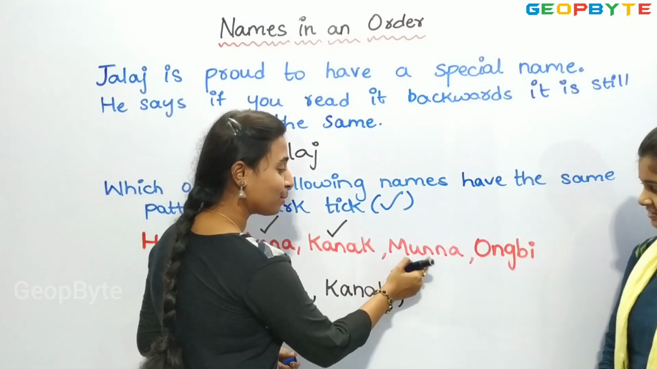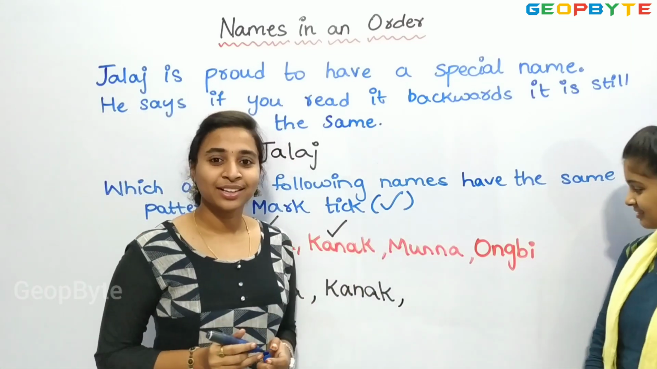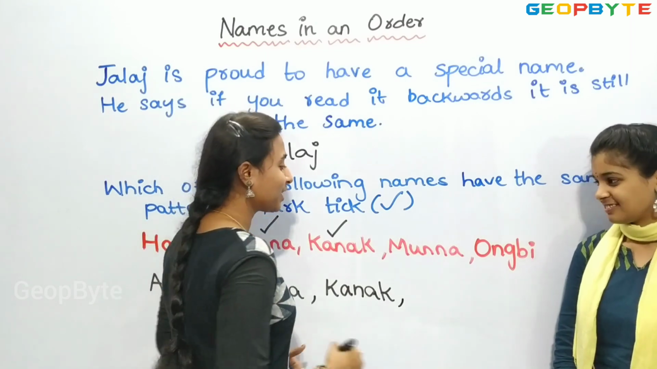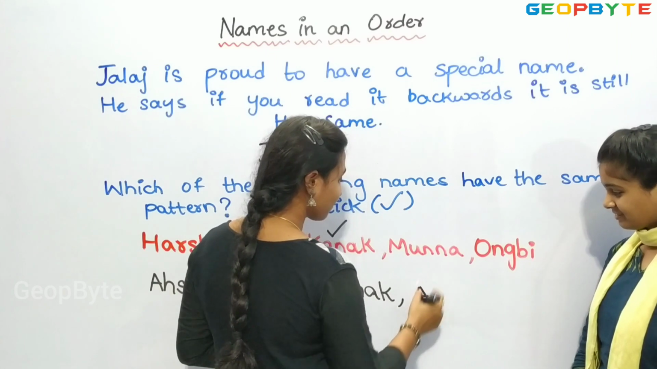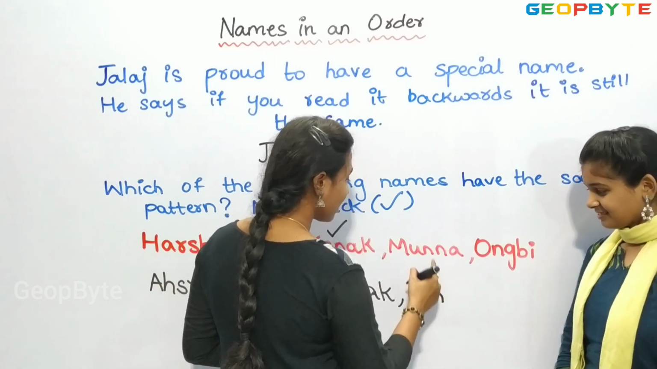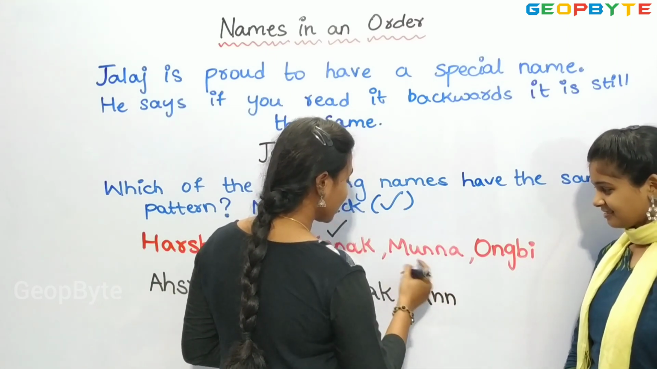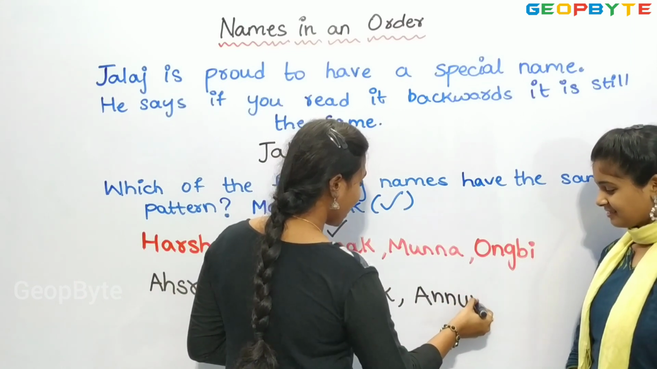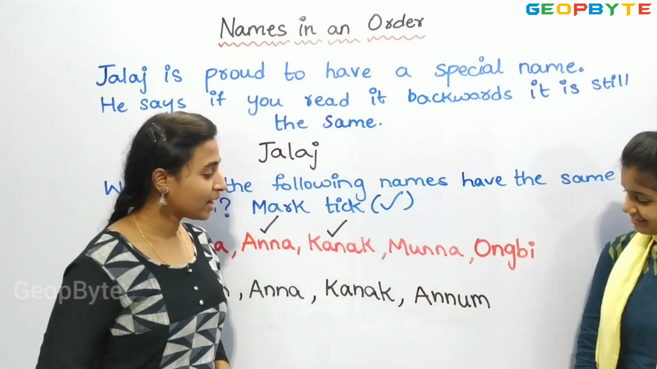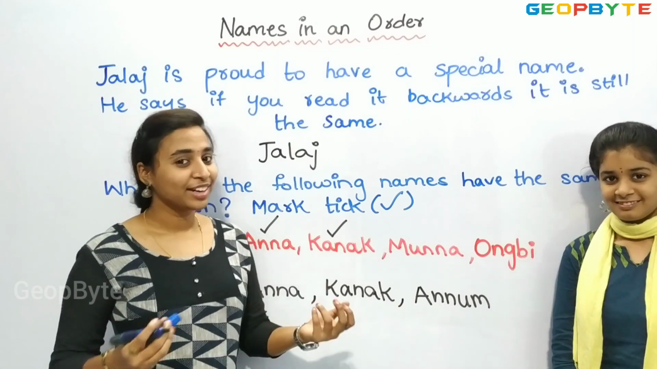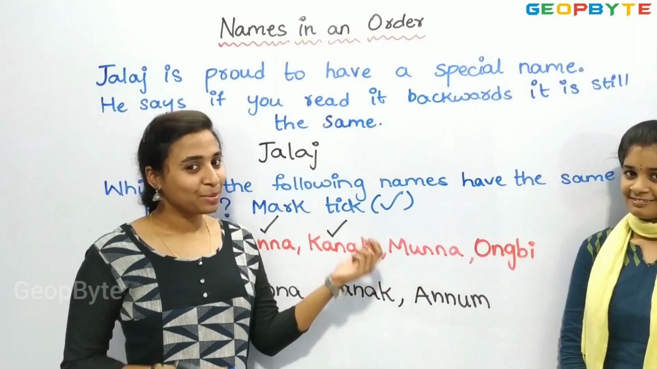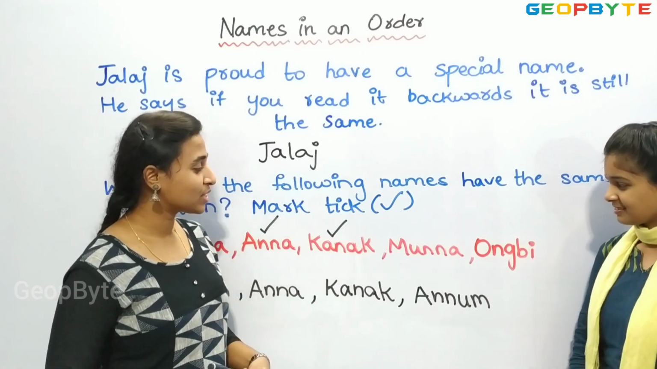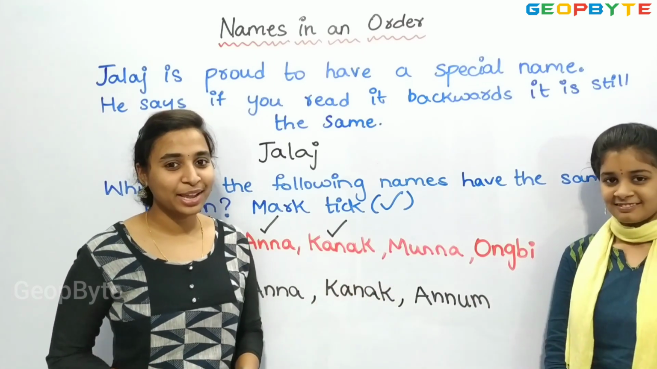Now let us see for the next name. Children, we have Munna. Let us write from the backwards, that is, first A is there. A, N, N, U, M. So children, we got something different which is not of the same pattern like Munna. So this is not the special name.